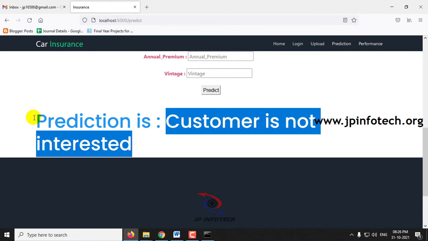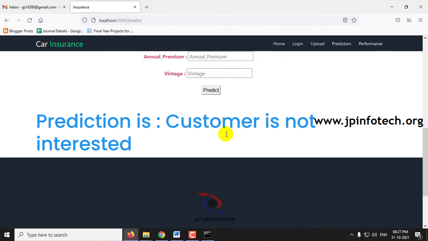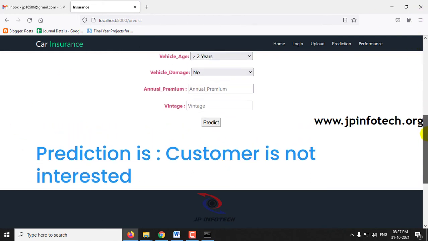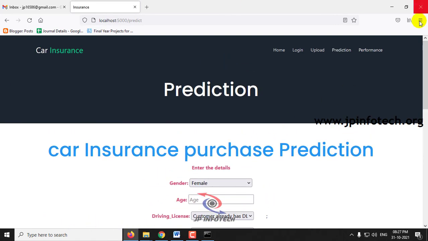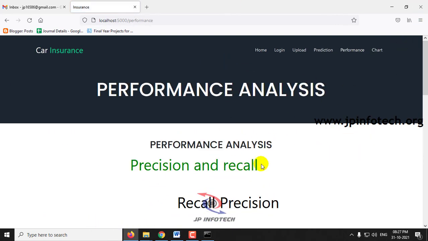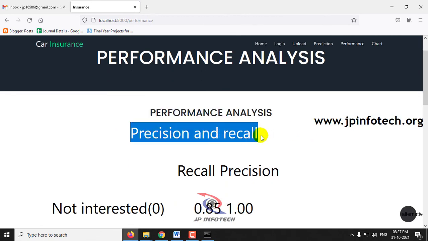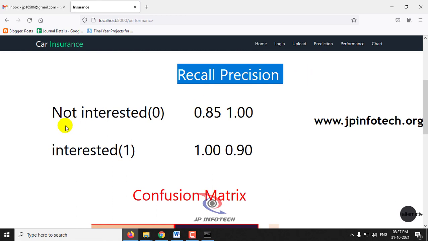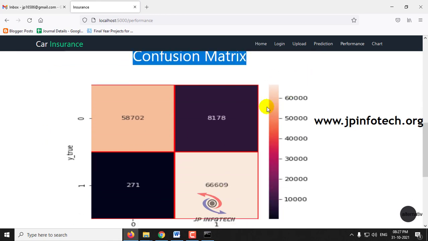For the scenario, I have shown you both the positive and negative cases, that is, customer interested and customer not interested values. You can check with other data from the data set records that we trained with. Now let me move to the performance analysis part. Here you can see the precision and the recall value, and here you can see the confusion matrix.